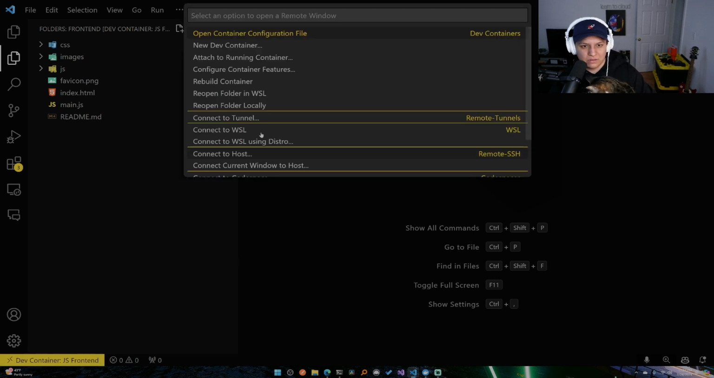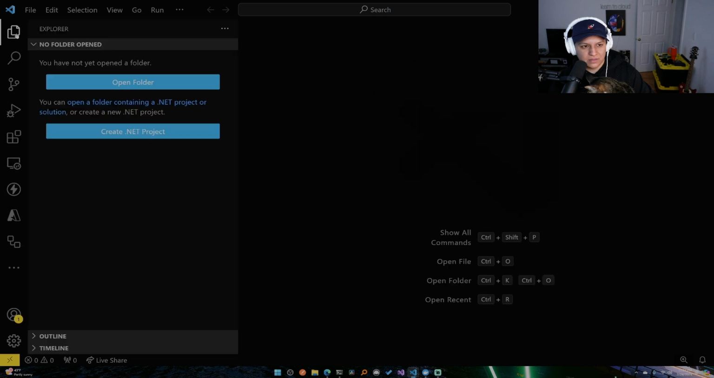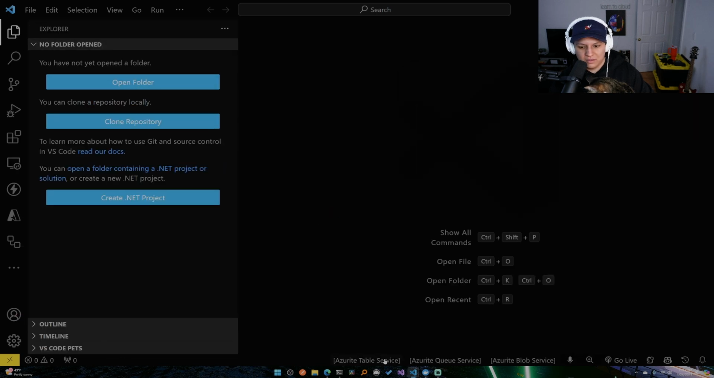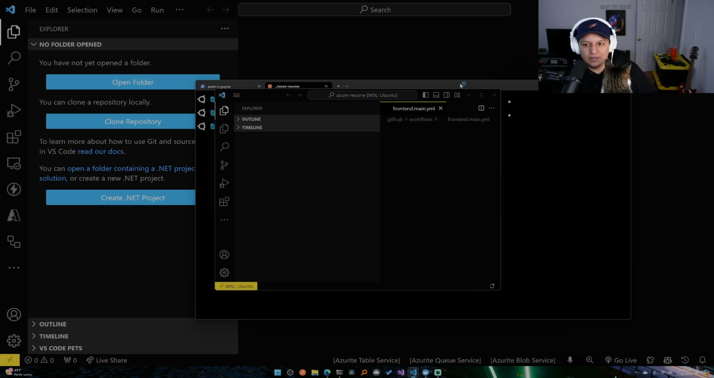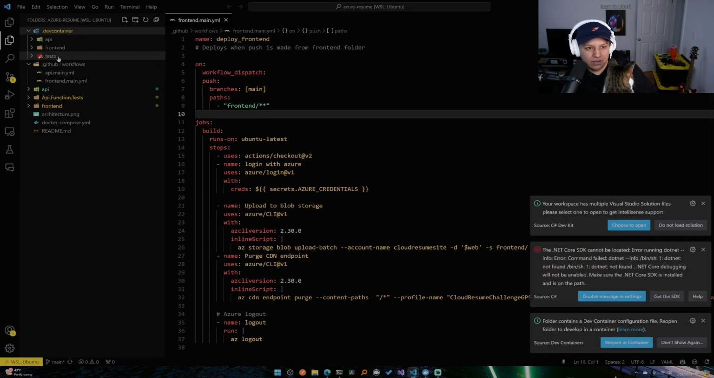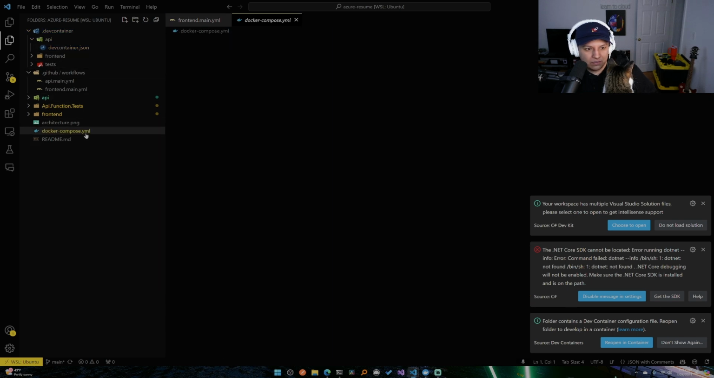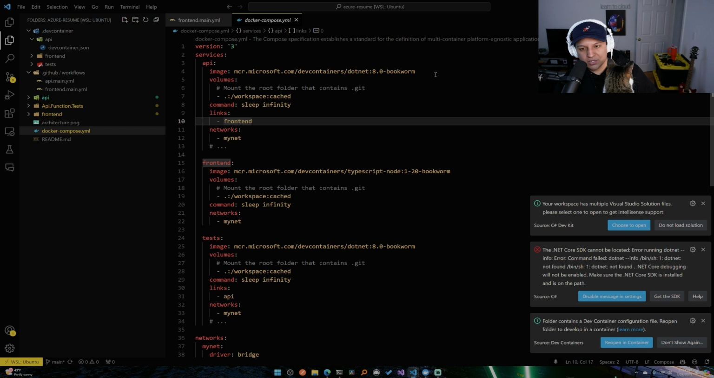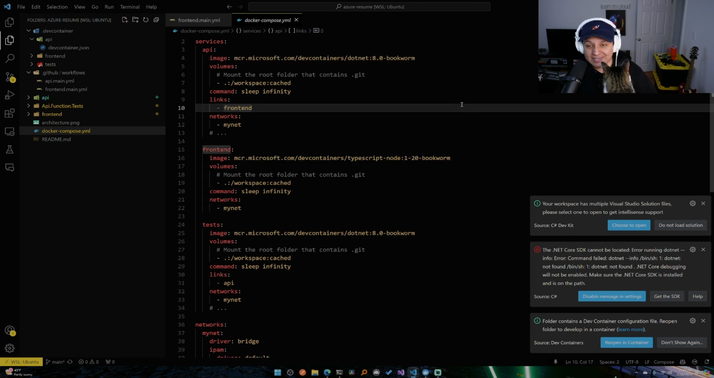We're going to do close remote connection, and then let's open this one some more. And we'll go to the dev container, we'll go to my API, and then this will tell me, actually no, my Docker Compose, and this tells me the images that I'm using for each one of my dev containers. And that's kind of it. That's all I do.